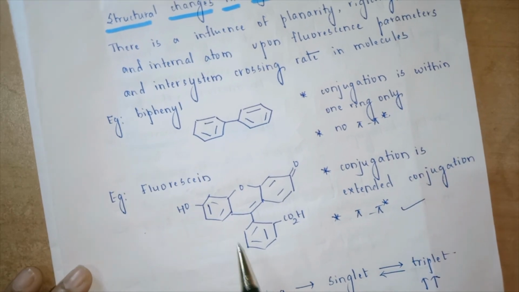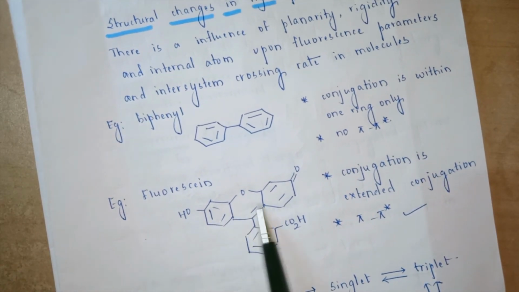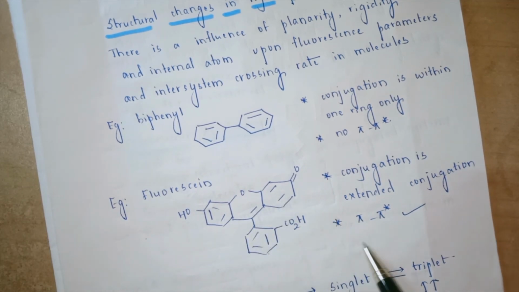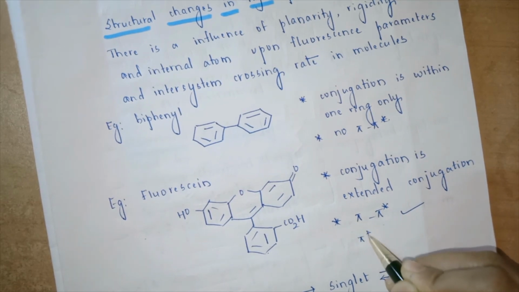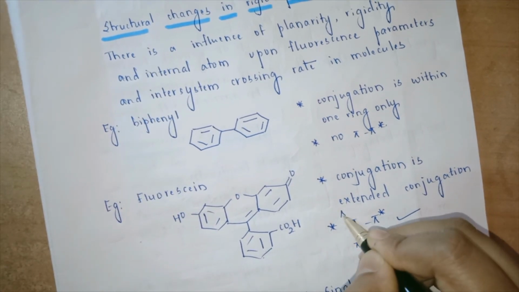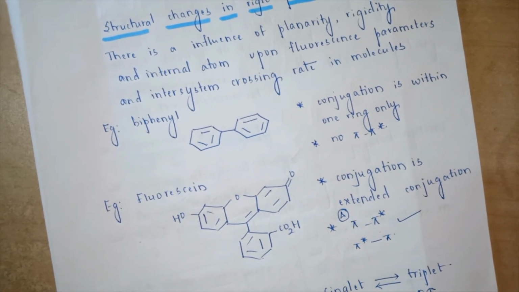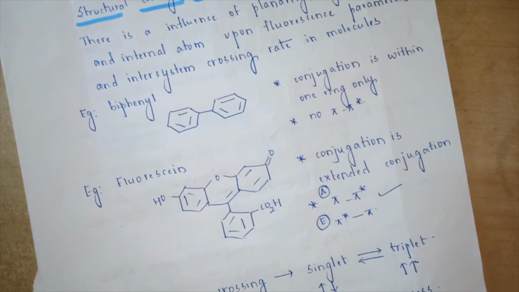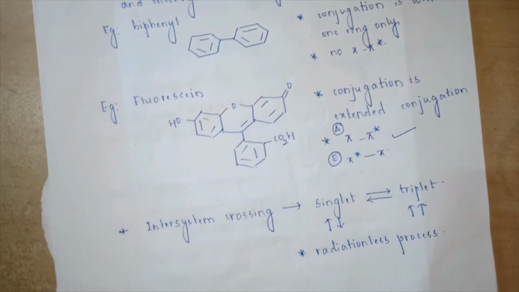Can we now observe this fluorescence? Look at the rings over here. They are conjugated across the rings. Because of this extended conjugation, it is easy to observe the pi to pi star transition. It is also easier to observe the pi star to pi transition. This phenomenon is your absorption spectroscopy, whereas this phenomenon is your fluorescence spectroscopy or emission spectroscopy.